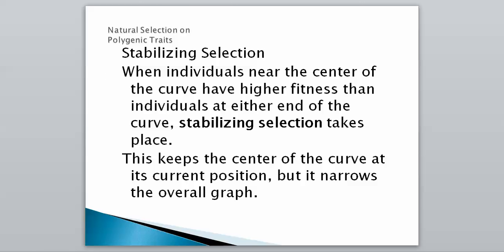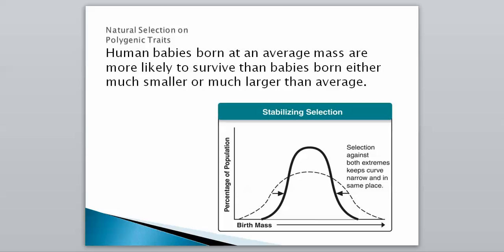In stabilizing selection, individuals near the center of the curve have higher fitness than individuals at either end of the curve. This keeps the center of the curve at its current position, but it narrows our overall graph. Remember, our normal is a bell curve, so right here we can see our dotted line is our normal bell curve. The example they give is that human babies that are born at an average mass are more likely to survive than babies that are born either much smaller or much larger than average.